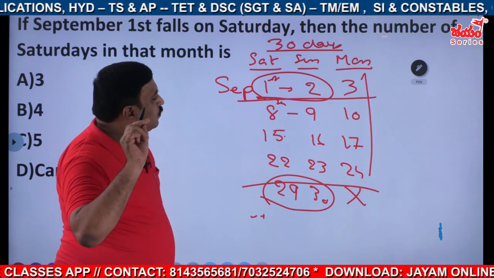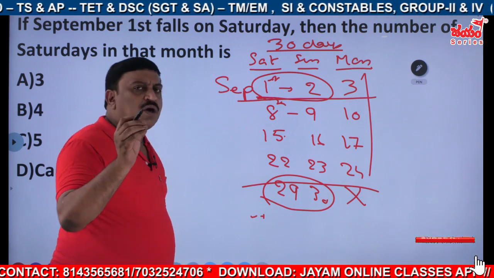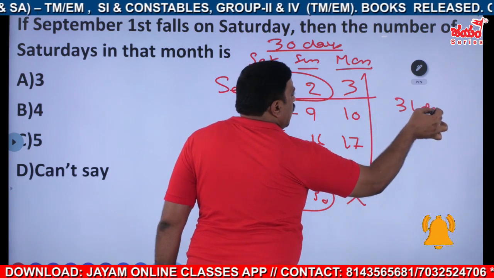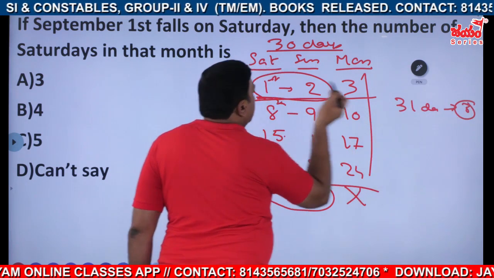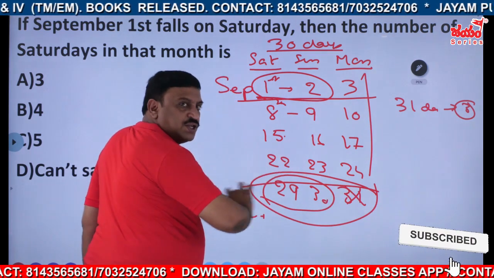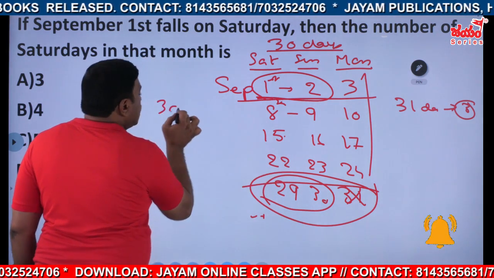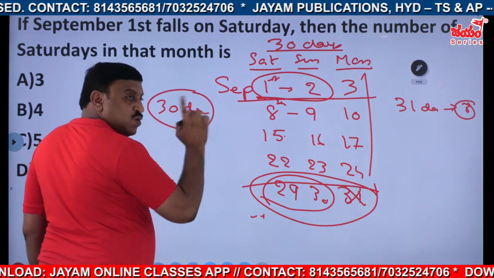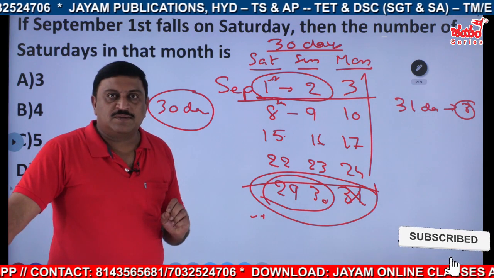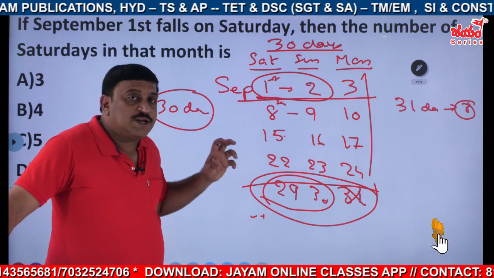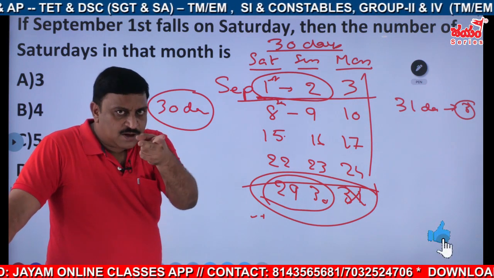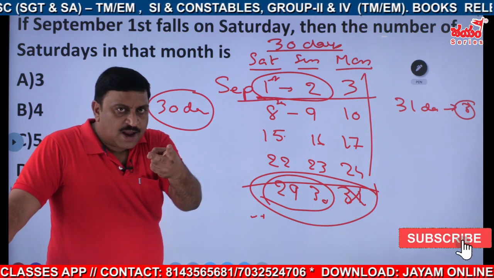And here is one small logic, a shortcut or whatever it may be. In a 31 days month, how many odd days will be there? 3 odd days. That means in a 31 days month, the first 3 and last 3. In a 30 days month, our September, how many odd days will you have? 2. That means the first 2 or last 2. Same logic works. So just remember this one. If a month has 2 odd days, definitely now the next level of the analysis, right?